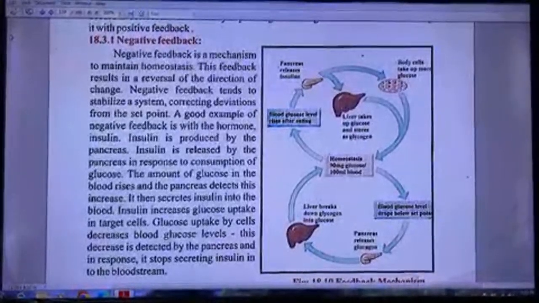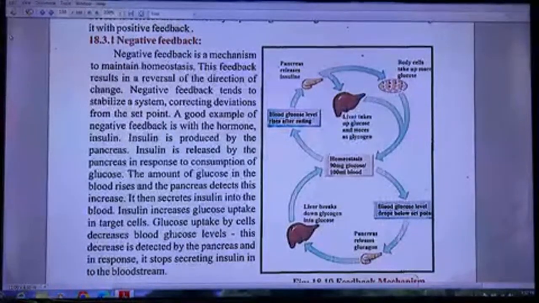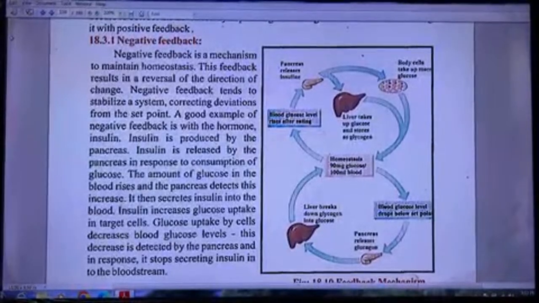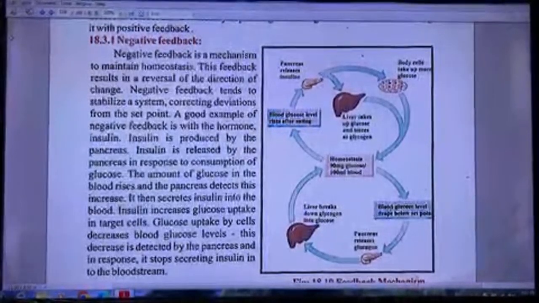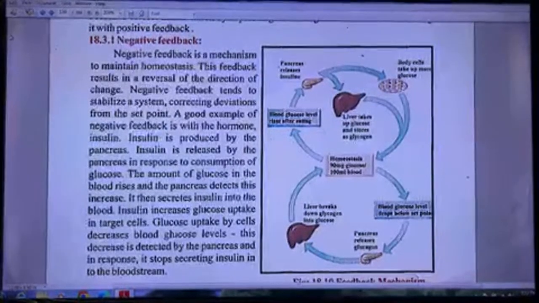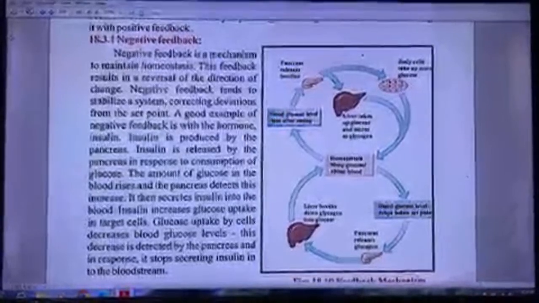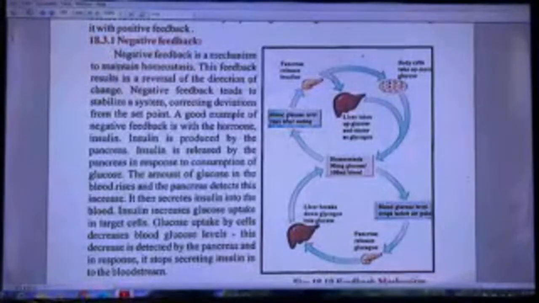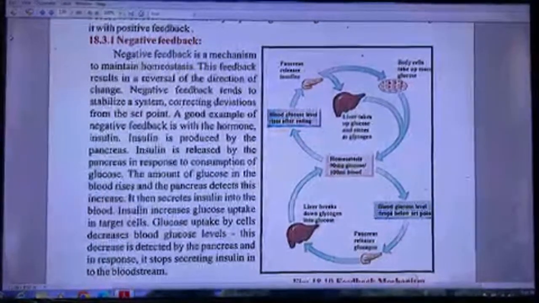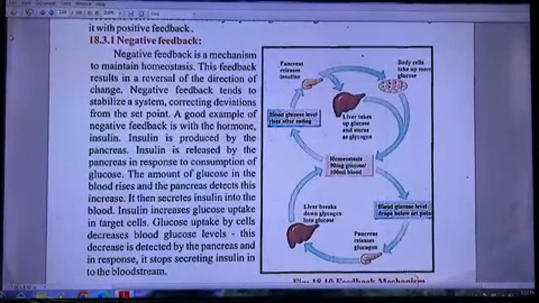A good example of negative feedback is the hormone insulin. Insulin is produced by the pancreas. Insulin is released by the pancreas in response to consumption of glucose. The amount of glucose in the blood rises and the pancreas detects this increase. It then secretes insulin into the blood. Insulin increases glucose uptake in target cells. Glucose uptake by cells decreases blood glucose levels. This decrease is detected by the pancreas. In response, it stops secreting insulin into the bloodstream.